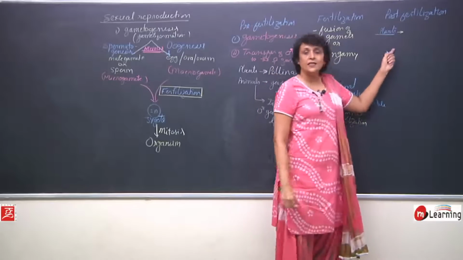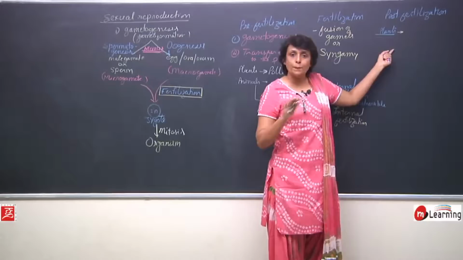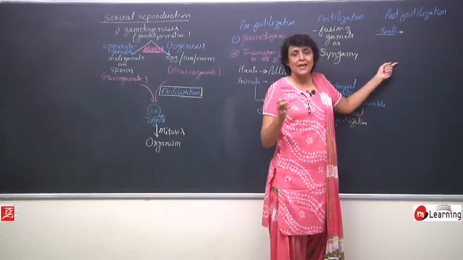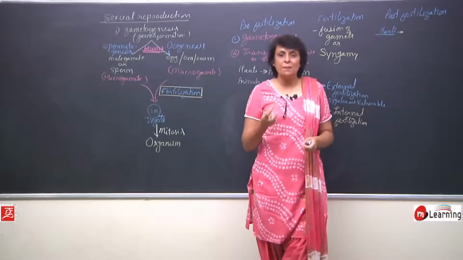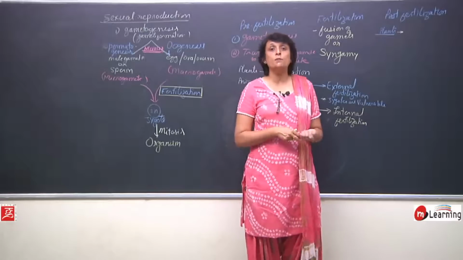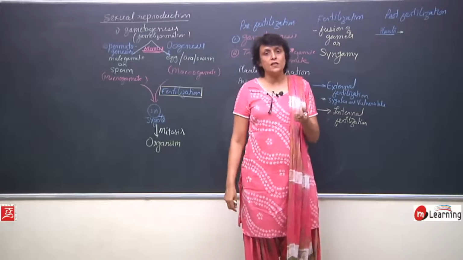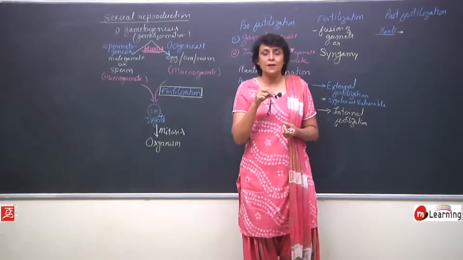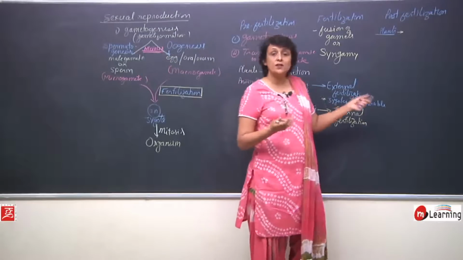So, after fertilization has taken place, all parts except the ovary start to fall off. In some cases, the sepals or the calyx part remains attached. We call it persistent calyx, which we see in case of tomatoes and brinjal. That green thing which still remains attached to the fruit is a persistent one.